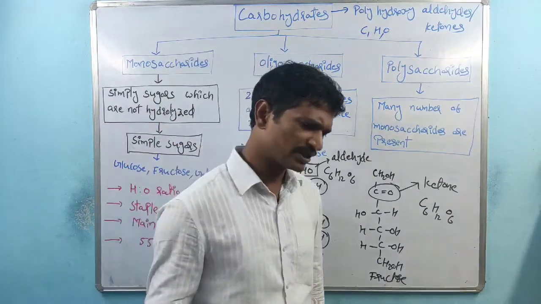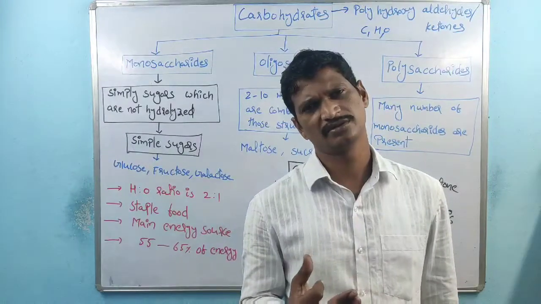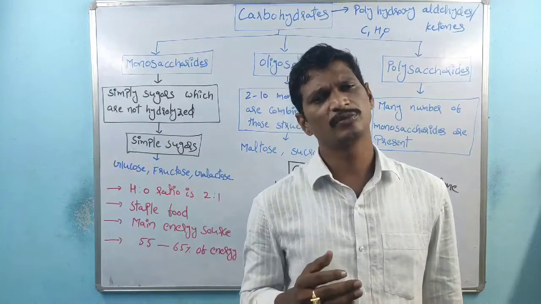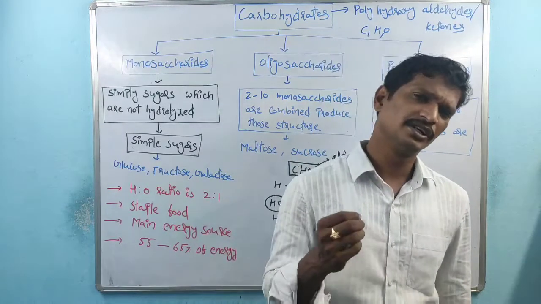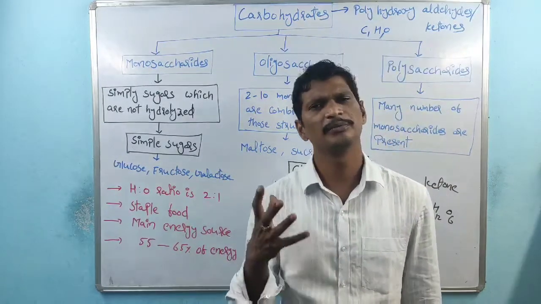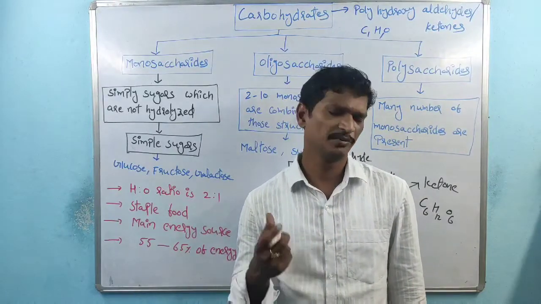If a carbohydrate has 3 carbons, it is called a triose; 4 carbons, a tetrose; 5, pentoses; 6, hexoses; 7, heptoses.